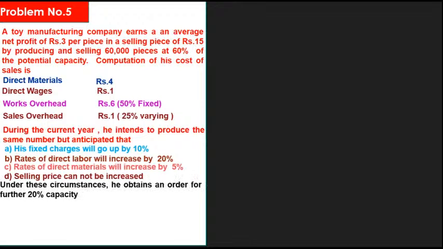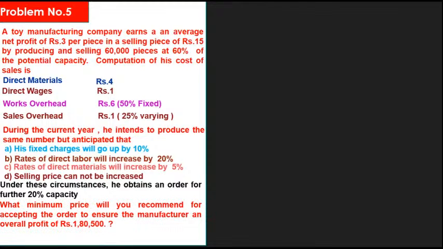Now, under these circumstances, he obtains an order for a further 20% capacity. What minimum price will you recommend for accepting the order to ensure the manufacturer an overall profit of rupees 1,80,500? Okay, what is the information in this question overall?